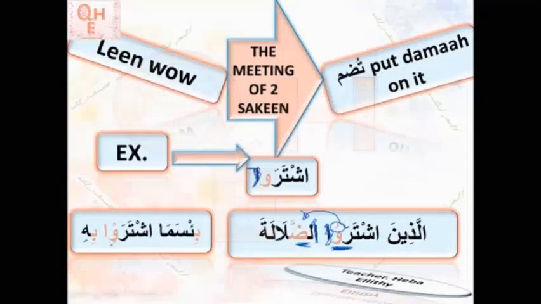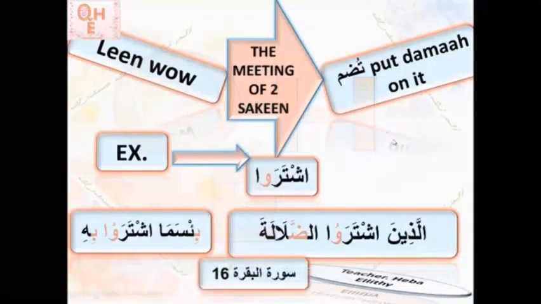If I have this WOW followed by a mutaharrik letter, a letter with haraka, by kasrah here, in this case I keep it as it is.